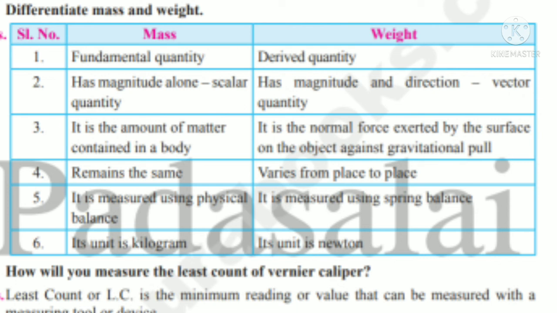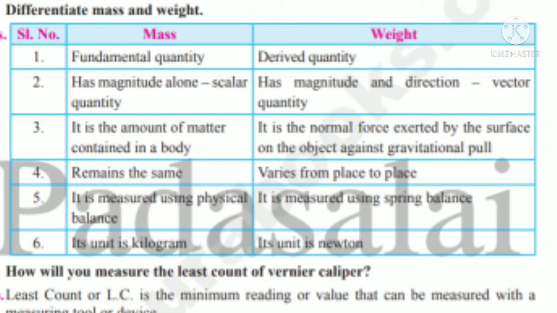The second point, mass has only magnitude, so it's a scalar quantity. It does not depend upon the direction, it does not show the direction. So it has some values only, so it is a scalar quantity. And weight is a vector quantity because it has magnitude and direction.